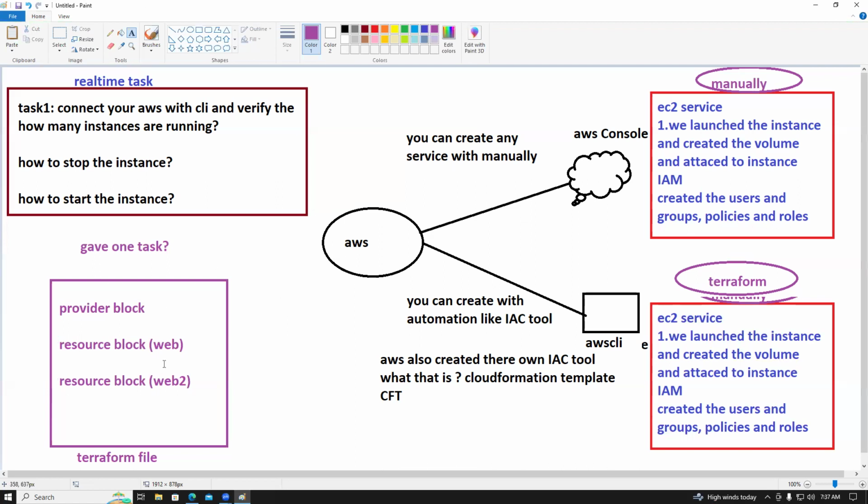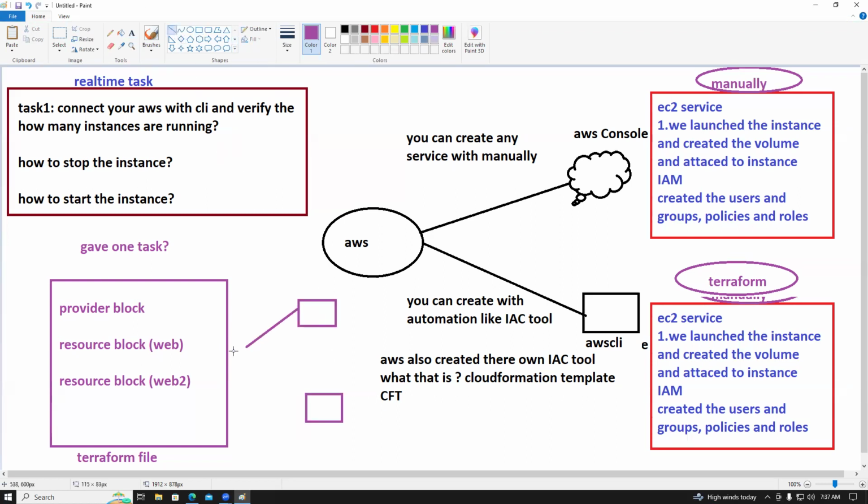This is my Terraform file: a provider block, a resource block, and another resource block. So we created two instances. Now I want to destroy one.